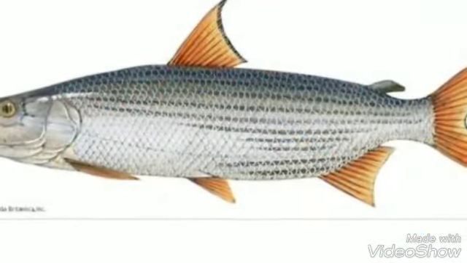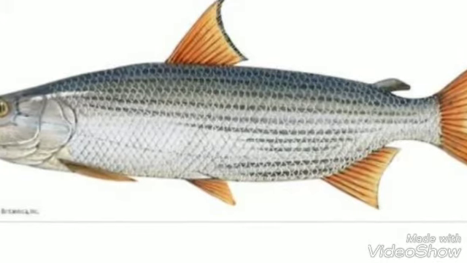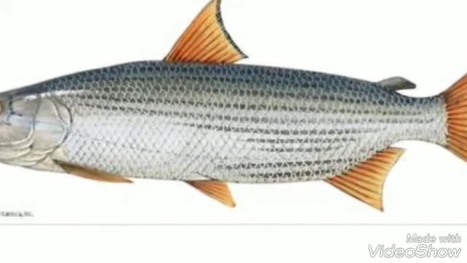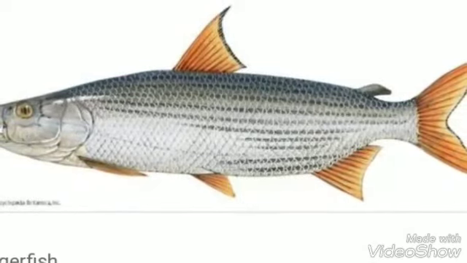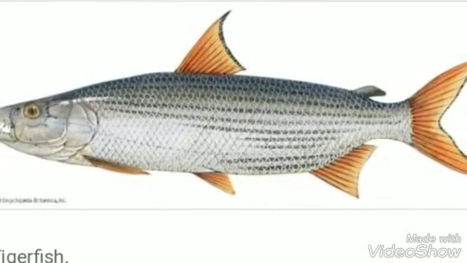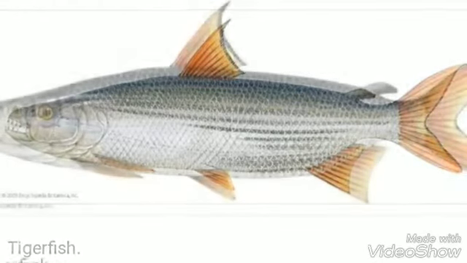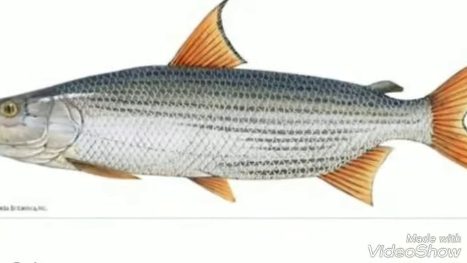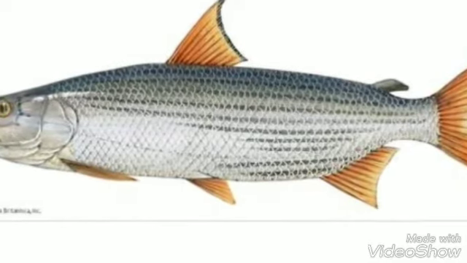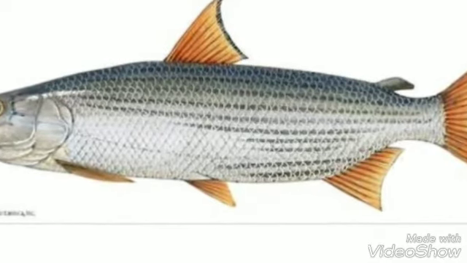Number 39. Tigerfish. Scientific name of tigerfish is Hydrocynus vittatus. Tigerfishes are so named on the basis of their pugnacity when caught, their fiercely predaceous habits, or their appearance. There are about 5 species of tigerfish. The largest may be more than 6 feet long and may weigh more than 57 kgs.